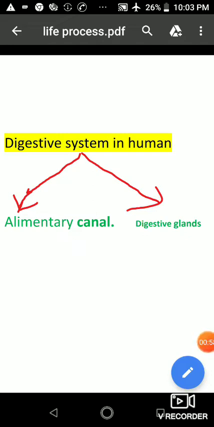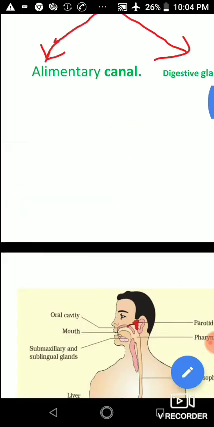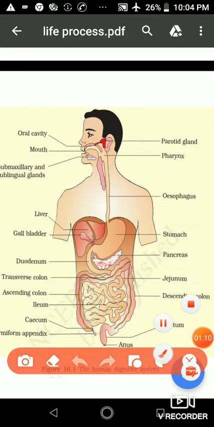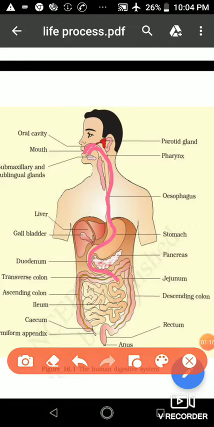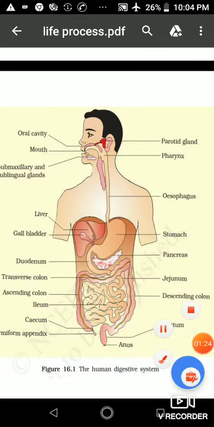Now the question is, what is the alimentary canal? The alimentary canal is a long tube-like structure which starts from the mouth and ends with the anus. So we can say that from mouth to anus there is a pipe structure present in our body that is called the alimentary canal, and there are many different parts of the alimentary canal which we will discuss later.